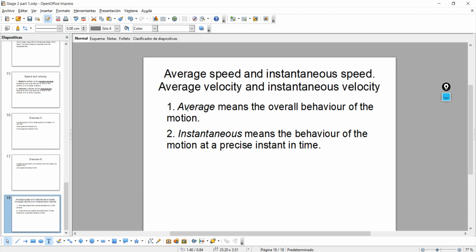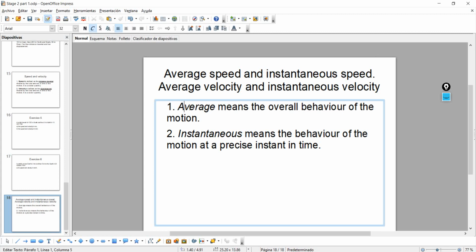So let's first read more or less what we mean by average and instantaneous in the context of kinematics. So average in this context means the overall behavior of the motion as a whole. And that's what average means in everyday life. And instantaneous means the behavior of the motion at a precise instant in time. Okay, let me explain what this means, because maybe words don't help us very much.